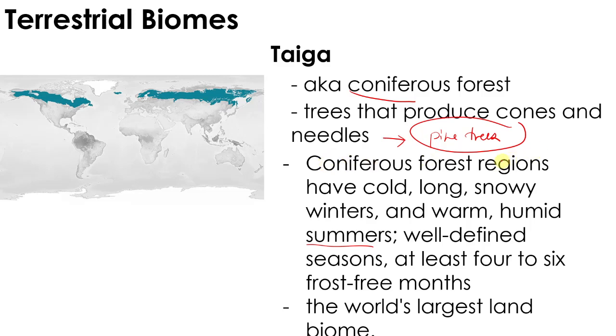But again, not all trees can survive in this area because it's still cold. Only some trees can survive there, like the pine trees. This is actually the world's largest biome. So this one is the taiga. It's composed of coniferous forest. Most of the trees there are actually conifers or pine trees.